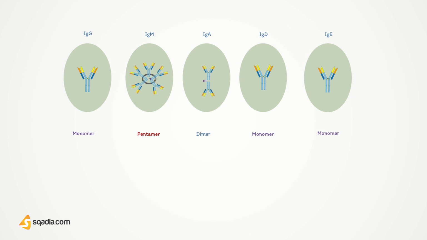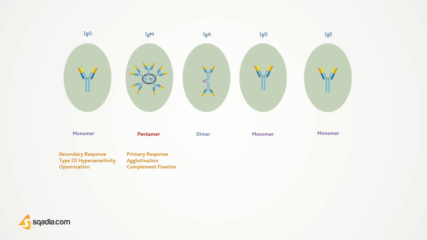The IgG is responsible for the secondary response, type 3 hypersensitivity reactions, and opsonization, whereas IgM is produced early in the primary response, is responsible for agglutination and complement fixation.